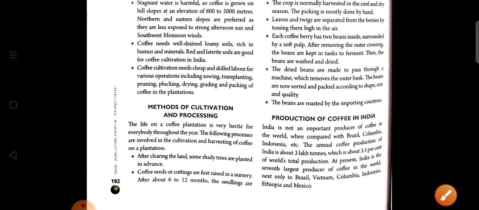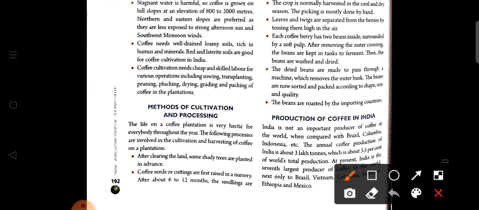Now the next one: coffee needs well drained loamy soil. As we previously know that stagnant water can harm the coffee plant, that's why it needs well drained soil, mainly loamy soil, which is rich in humus and minerals. So what does humus mean? Humus means the organic components formed by the decomposition of leaves and other plants.